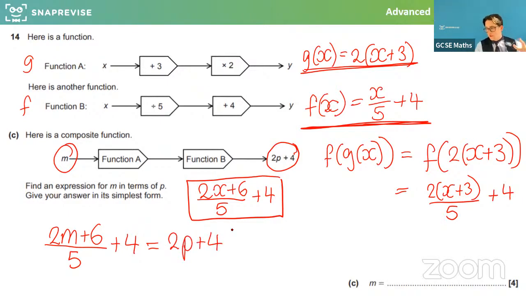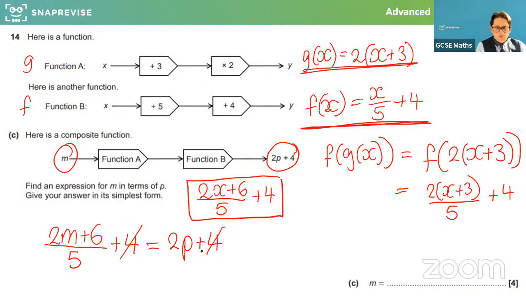So there's lots going on here, but ultimately what we need to do is rearrange and make m the subject. So we can take away 4 from both sides, and then we can times both sides. What we're trying to find is m in terms of p.